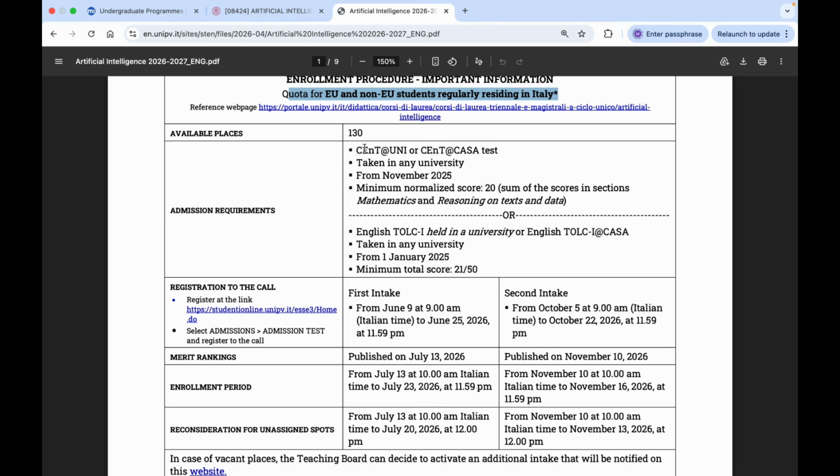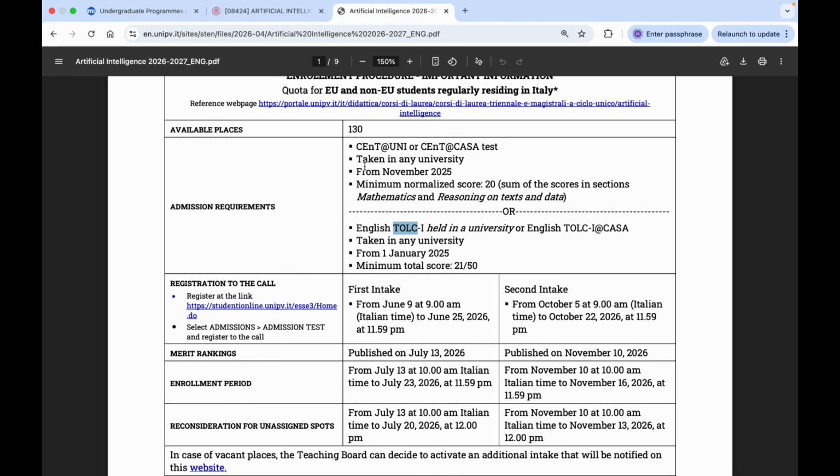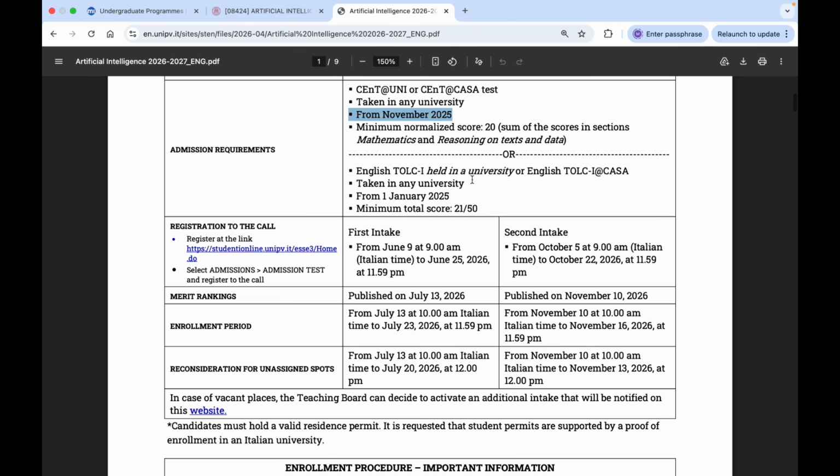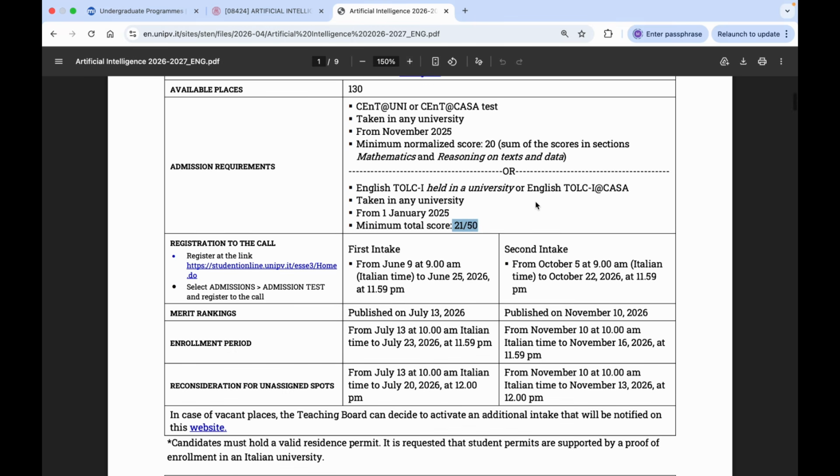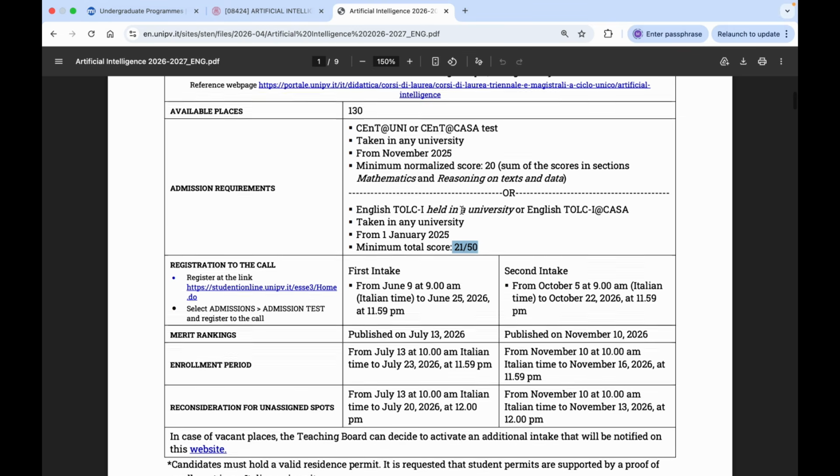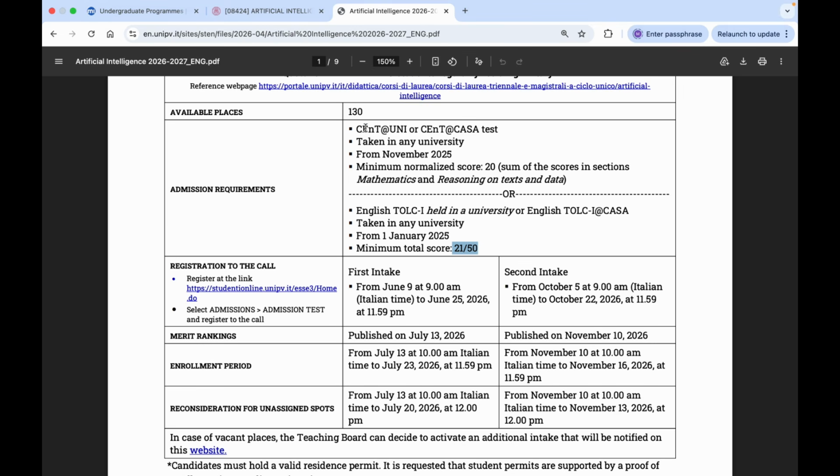They have to present either the SAT test or the TOLC test. If they have a SAT test from November 2025 onward, or a TOLC test from 1st January 2025 with a score of 21 out of 50, then they can apply. And if they have the SAT test, they should have a minimum score of 20.